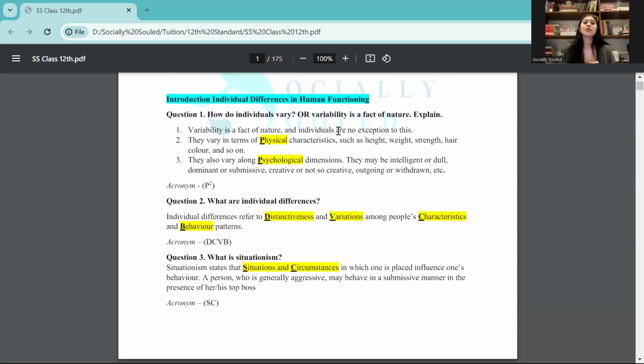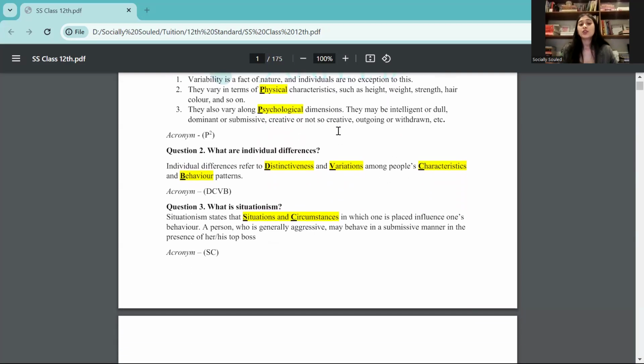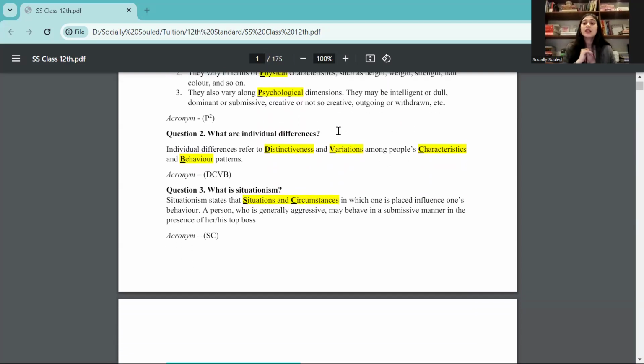So firstly we start with how individuals vary, or what is the variability factor in human nature. This is basically the understanding that people vary from each other in physical attributes as well as psychological dimensions. Then next you have what are individual differences. In here also, you might have 4 different statements, and the MCQ question might be which is the correct statement for individual differences. So remember, there is an acronym which is DCVD, that is distinctiveness,